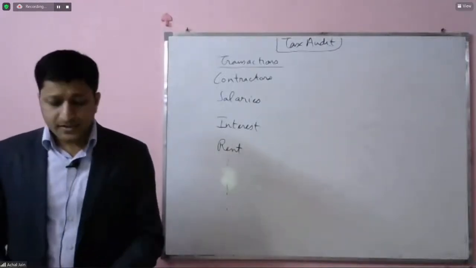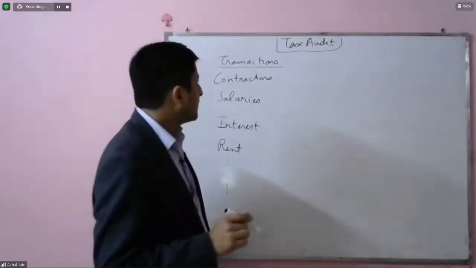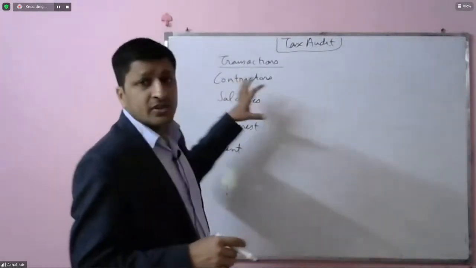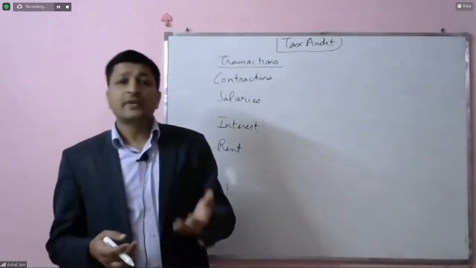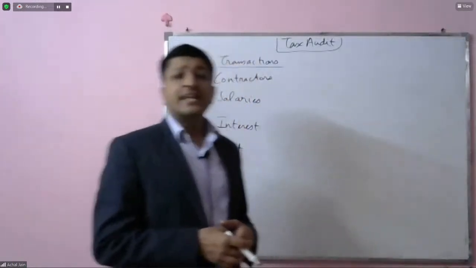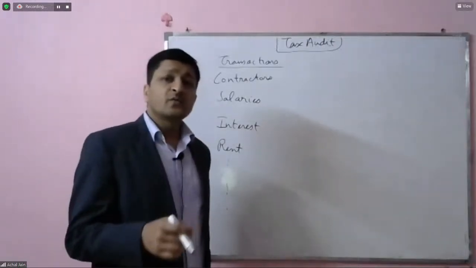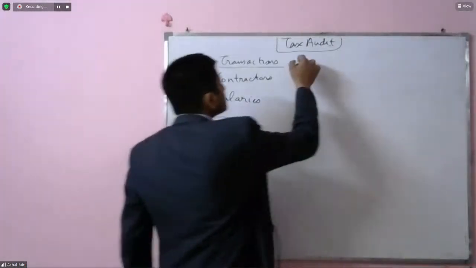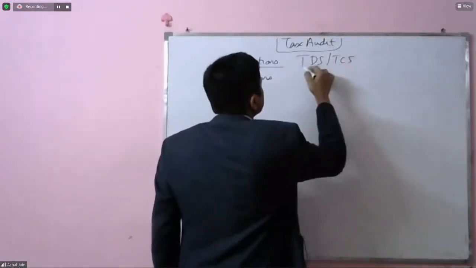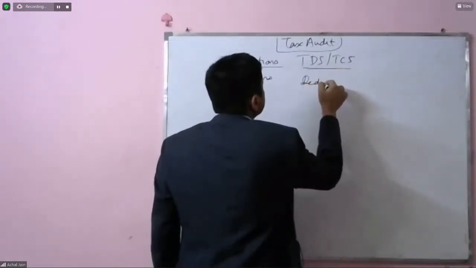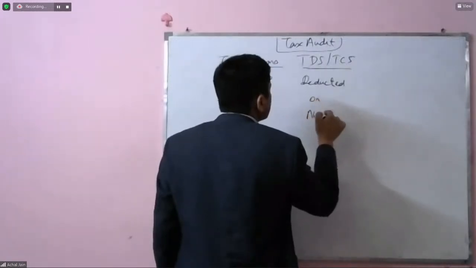In respect of this, the auditor is required to check that if any such expenditure, any such service, or let's suppose for goods also, wherein we have TCS, if any such transactions took place during the year, whether the TDS was deducted or not. So I would say TCS was deducted or not.